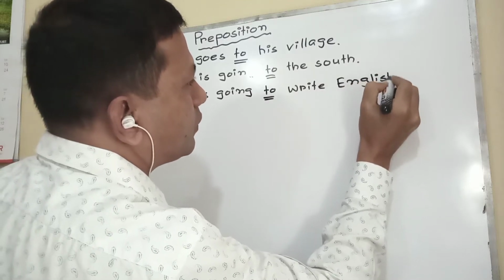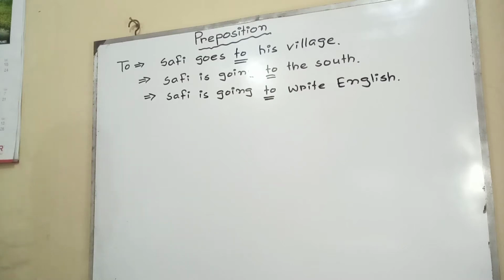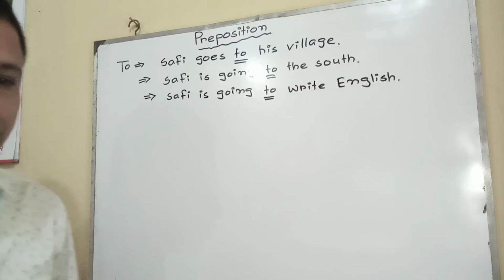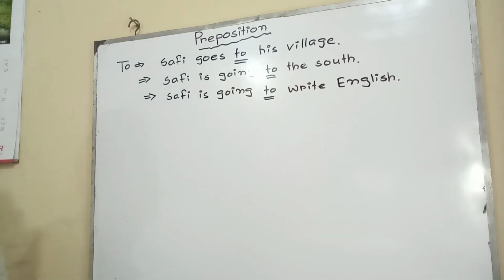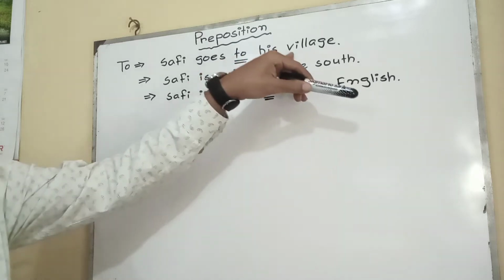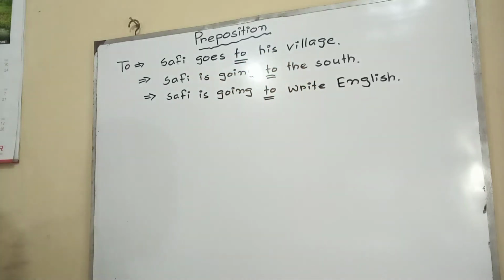Dear friends, I have told you earlier that the use of prepositions is very important and also difficult. So you have to be attentive and serious. That means for to, we find that to indicates place, to indicates direction, to indicates purpose.